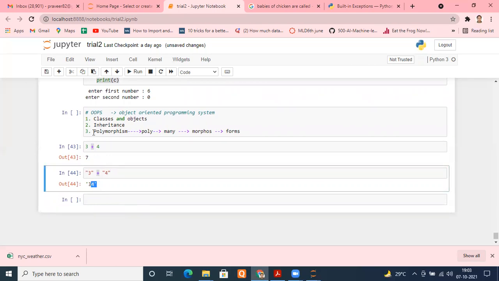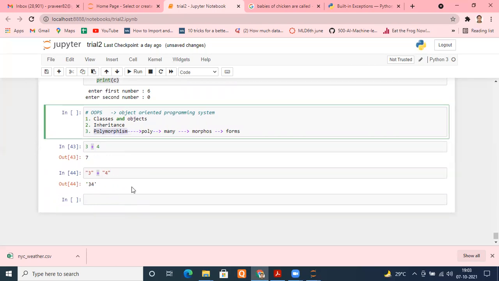Can you see, Python supports polymorphism? This is just one example I'm showing. Is it okay? Yes, sir. Okay, so you can say the same method will perform different behavior in different contexts. You can write a method, and that method will behave differently depending upon the context, what operand you are giving, for example.